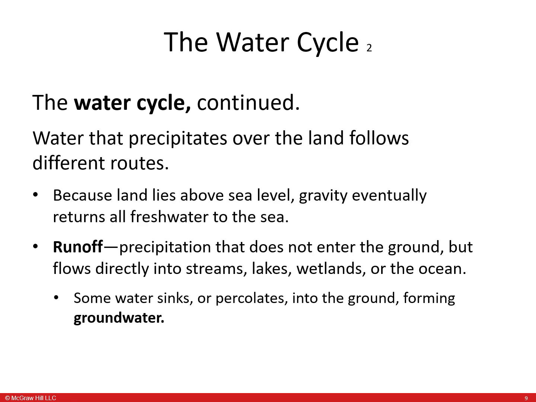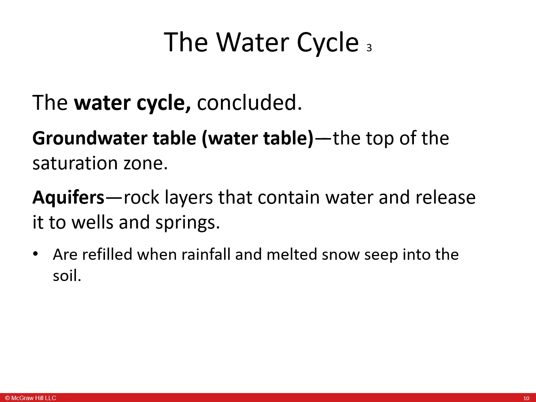Water that precipitates over the land follows different routes. Because land lies above sea level, gravity eventually returns all fresh water to the sea. Runoff: precipitation that does not enter the ground, but flows directly into the streams, lakes, wetlands, or the ocean. Some water sinks or percolates into the ground, forming groundwater. The water table is the top of the saturation zone. Aquifers are rock layers that contain water and release it to wells and springs. They are refilled when rainfall and melted snow seep into the soil.